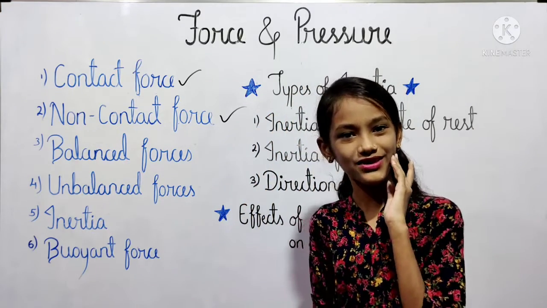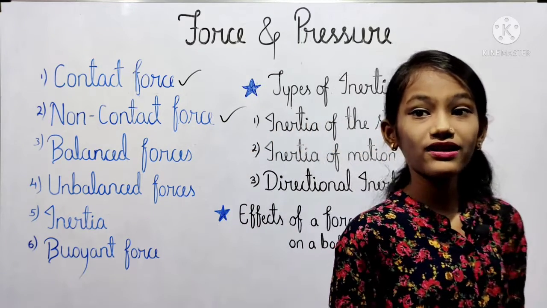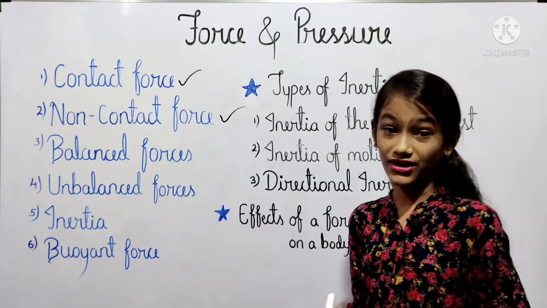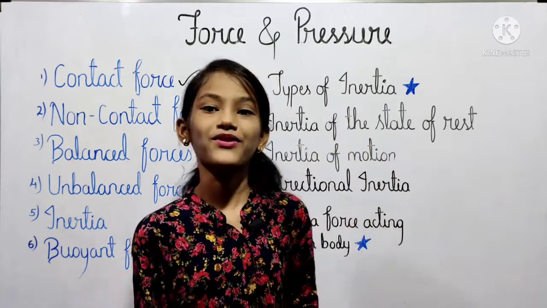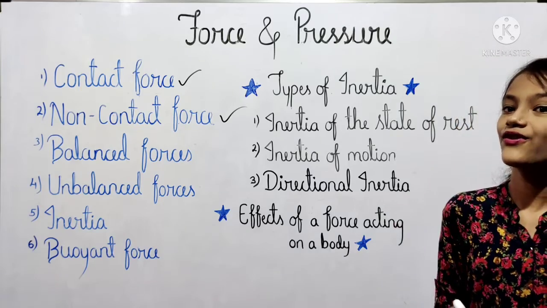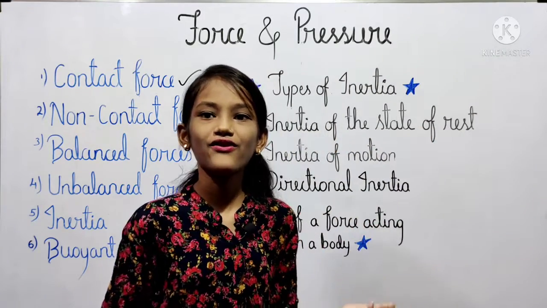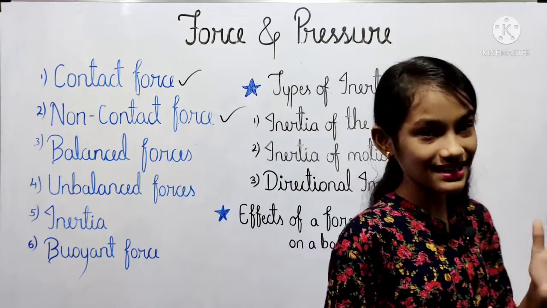balanced forces. Balanced forces means संतुलित बल. So, if a body is acted upon by two forces equal in magnitude, opposite in direction, and having the same line of action, the forces are called the balanced forces. And here the force acting on the body is zero.